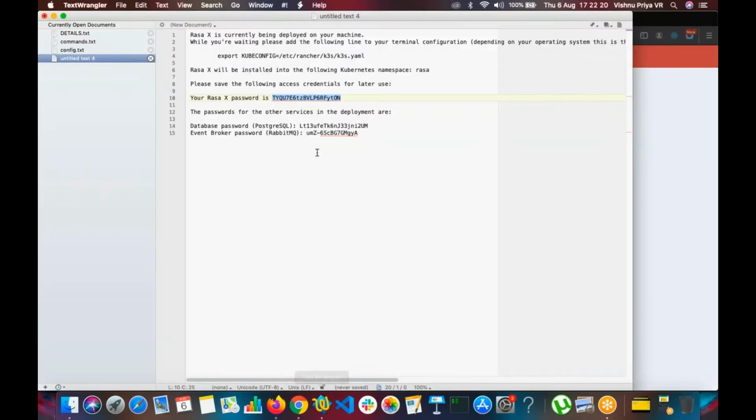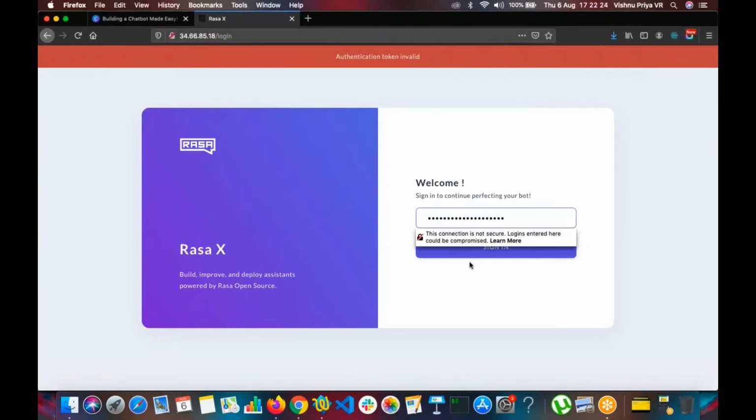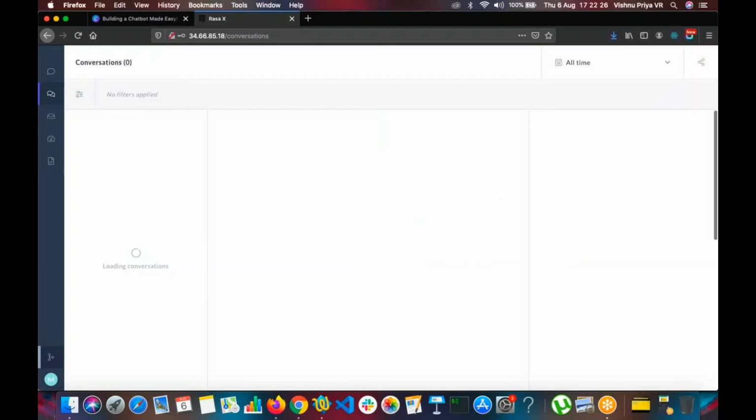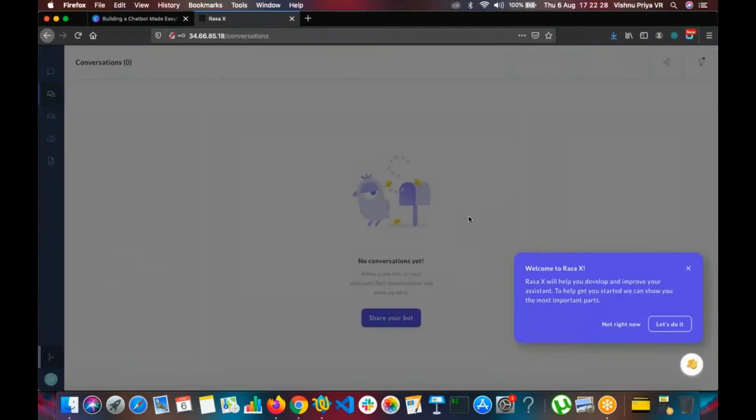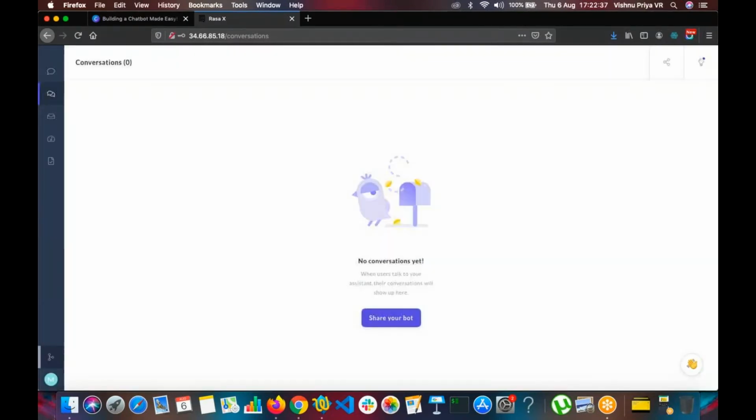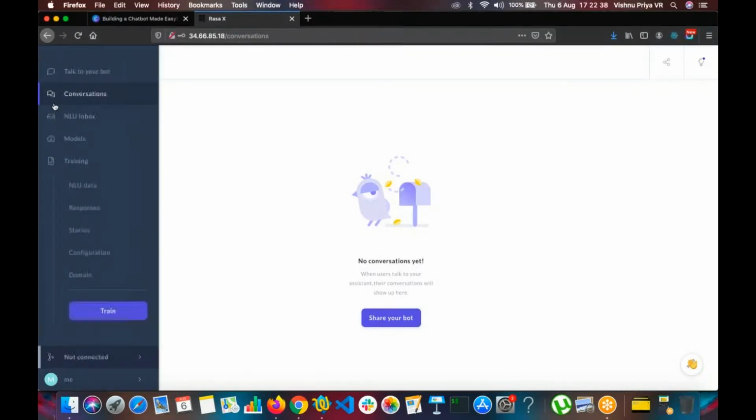So we have the password, right? So we'll paste the password and we'll sign in. Perfect. So we have logged into RasaX. This is the feature to help you tour around. We can see this later. Let's start building a bot.